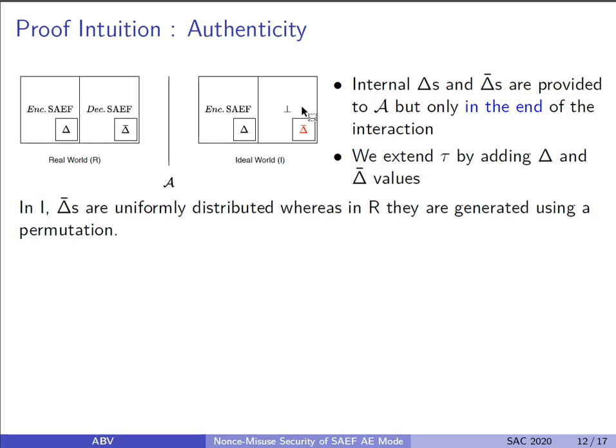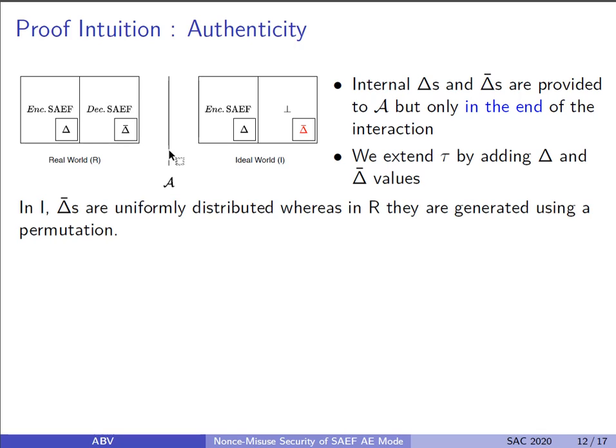One can easily show a bijection from this notion of indistinguishability to the notion of unforgeability. Informally, we say that if an adversary can distinguish these two systems, then she can also forge a valid ciphertext, and vice versa. In addition to the oracle access, we also provide the internal masks, that is deltas and delta bars, to the adversary, but only at the end of the interaction, so that the adversary cannot influence its queries using these delta values. We extend the transcripts by adding these delta and delta bar values. So here deltas are the internal masks defined for the encryption oracle and delta bars for the decryption oracle.